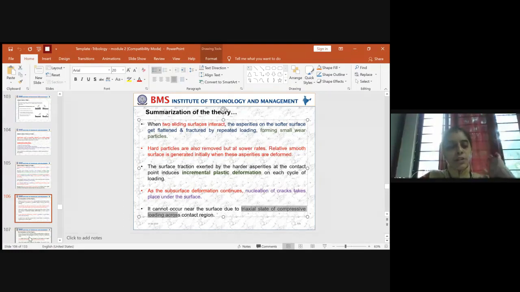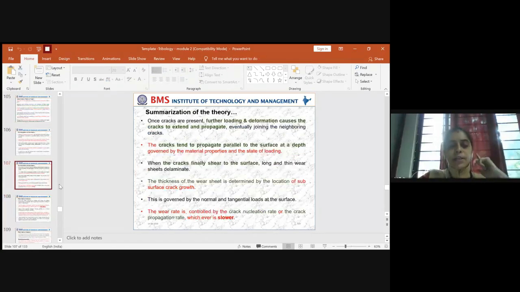Next, one more summarization: once the cracks are present and further loading increases, meaning the incremental deformation, it causes the cracks to extend and propagate. I have told you this already. And due to this propagation, it helps in joining the neighboring cracks.